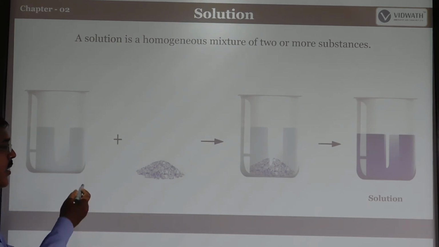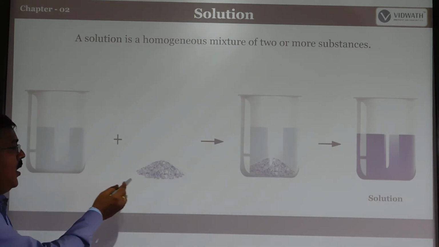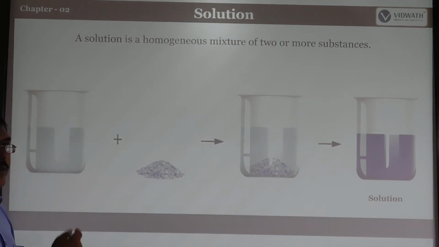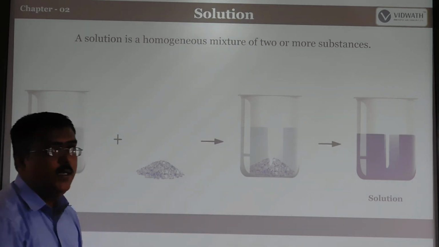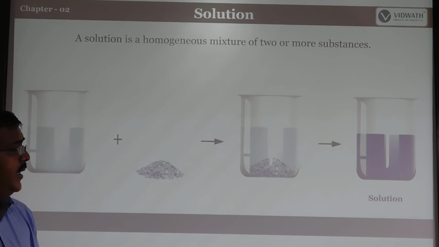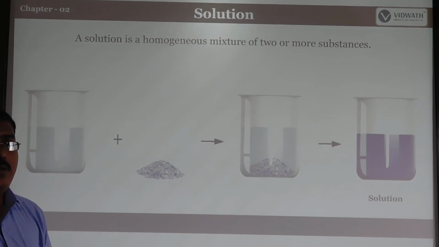Here in this drawing, you can see copper sulfate powder and a beaker of water. When we put it in this beaker, it completely changes color. That is called the copper sulfate solution, so it is also one of the solutions. It is called a solution because the copper sulfate powder is the solute and the water is the solvent.